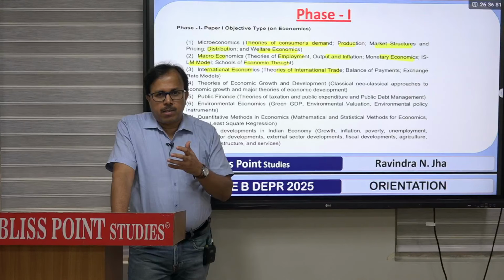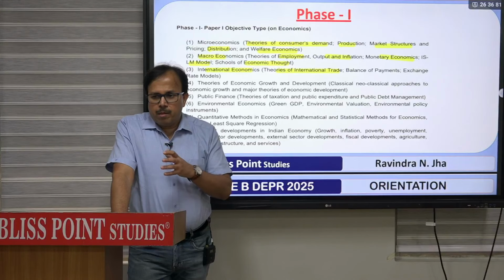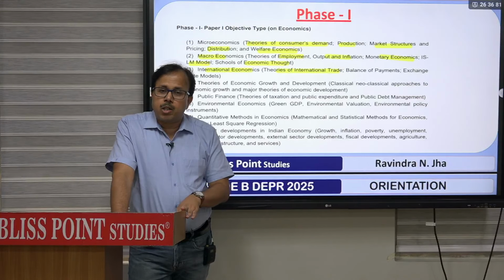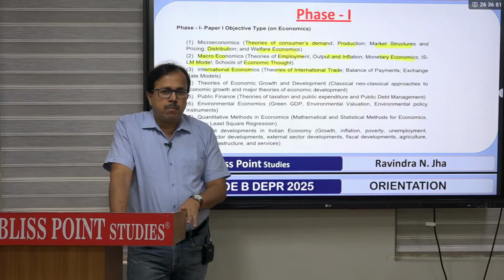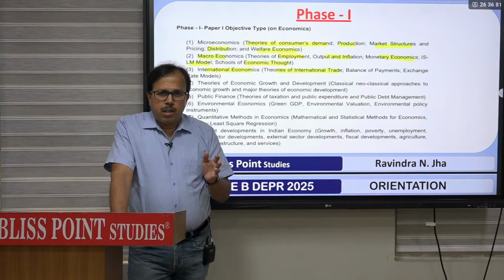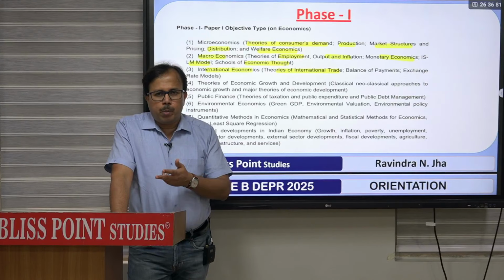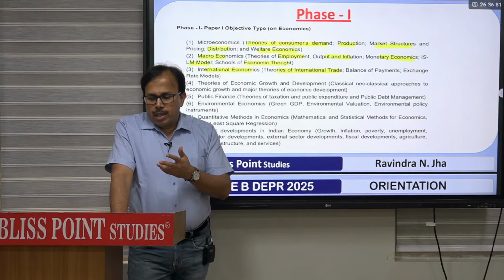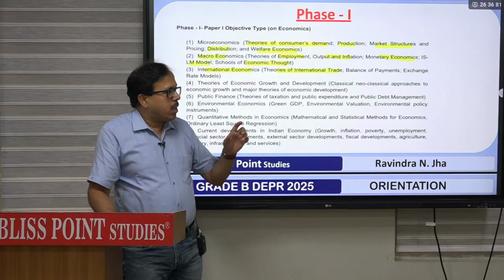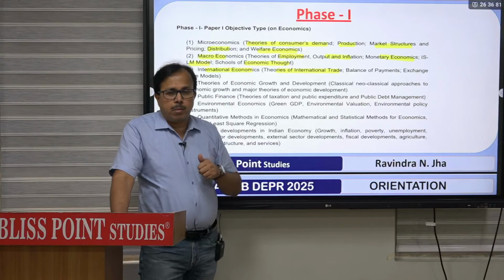So in phase 1, since it is MCQ, it is possible that the question is on information given in the last budget, or according to the RBI Bulletin what the major features of the changes are, or what revised changes happened in the last Monetary Policy Committee meeting. So you have to be familiar with the current dimensions, but here the focus will be on objective, and then you will be getting the same thing from the descriptive point of view. Your approach will be different. You will take care of the objective part as well as the subjective part.